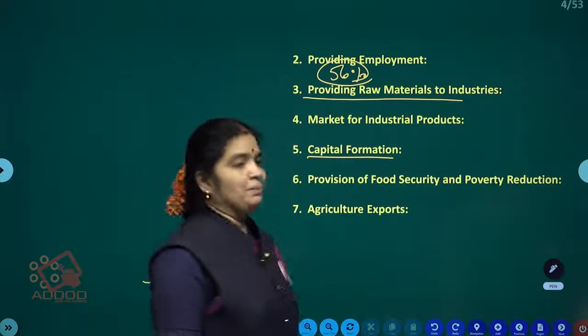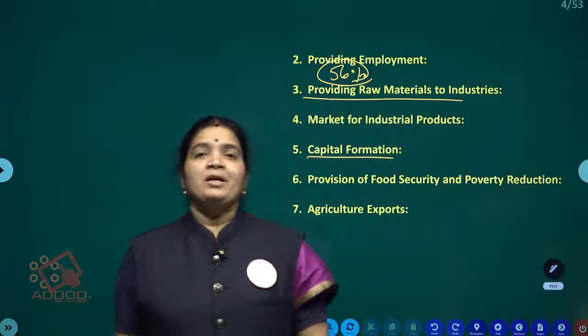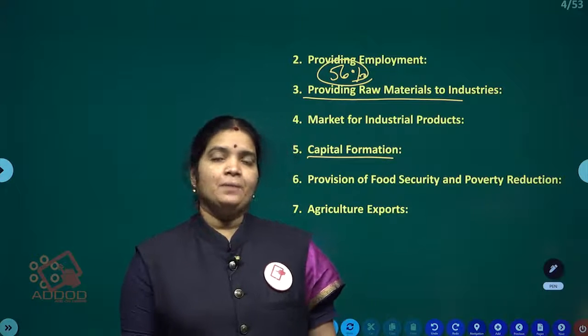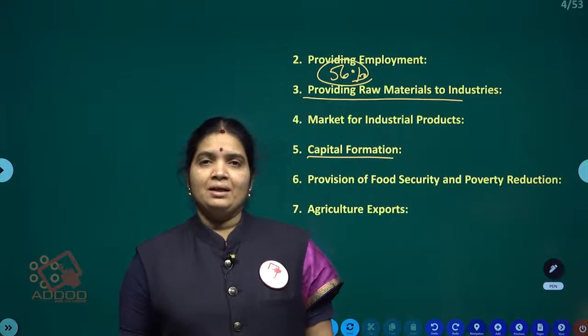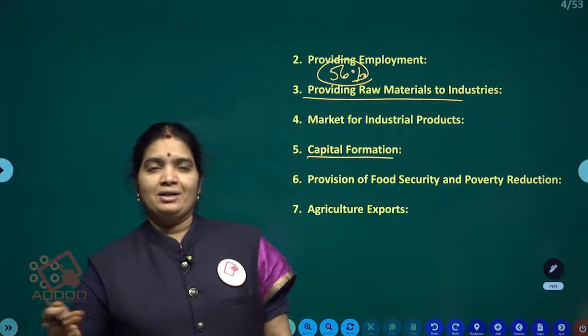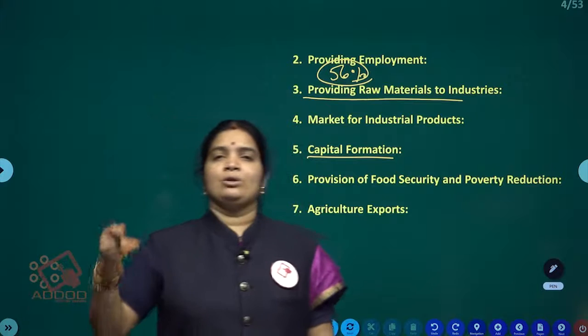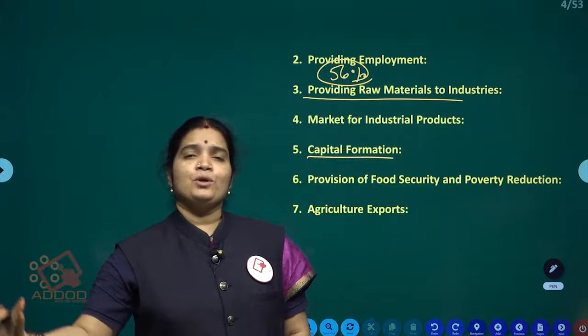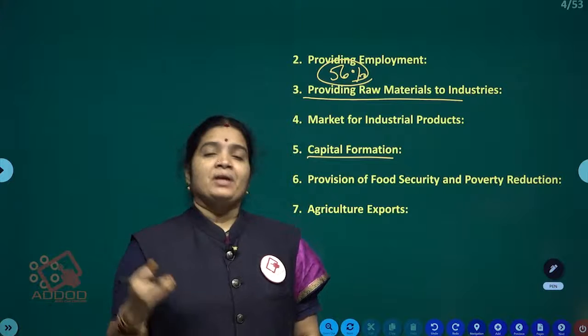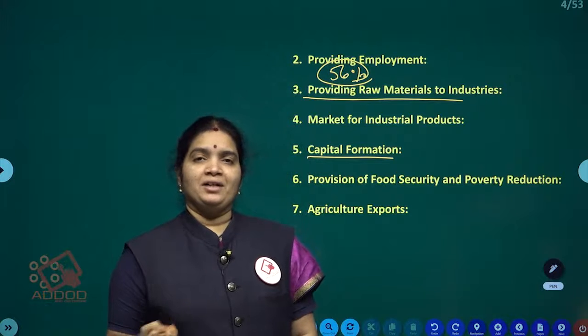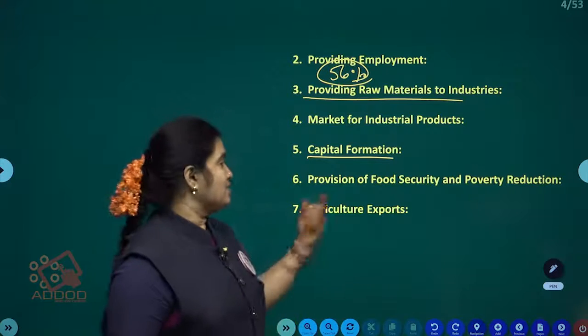Capital formation. Maximum people are getting incomes from the agriculture sector, so whatever savings there are, we convert those savings into investment. Investment is the next process, called capital. Capital formation also we get from the agriculture sector.